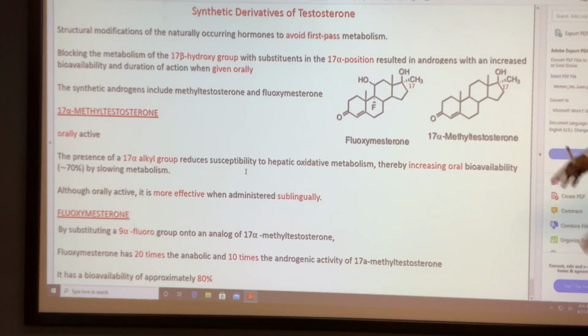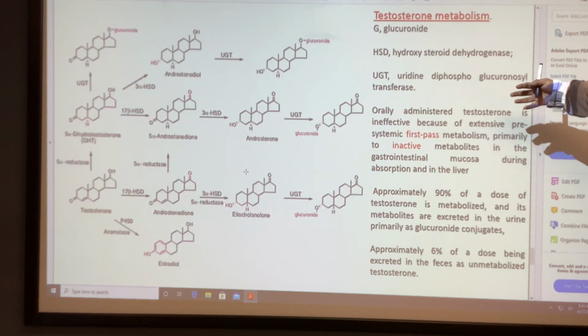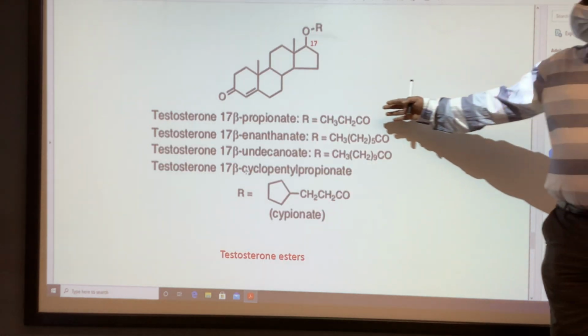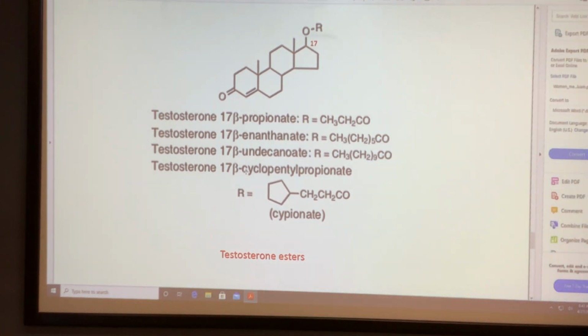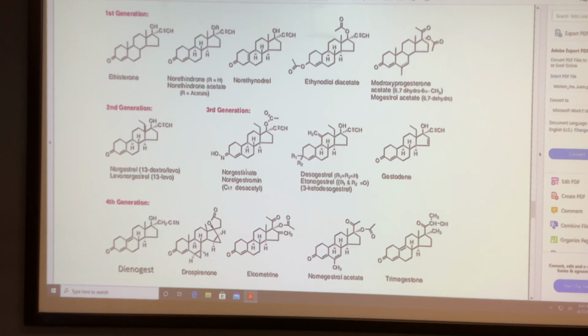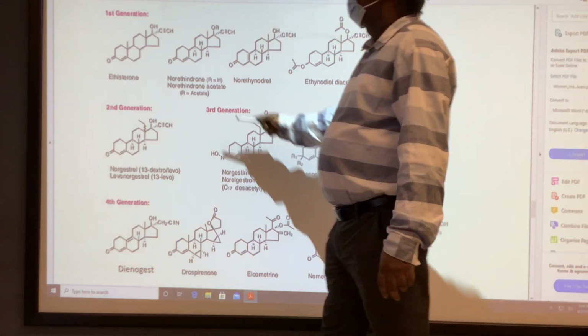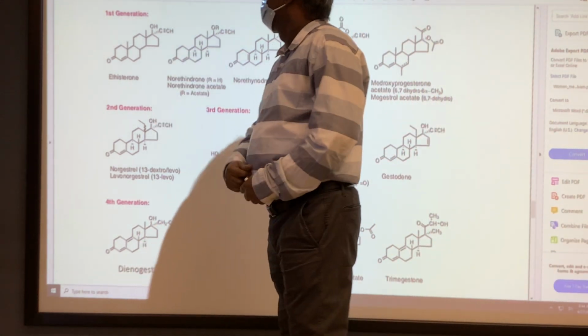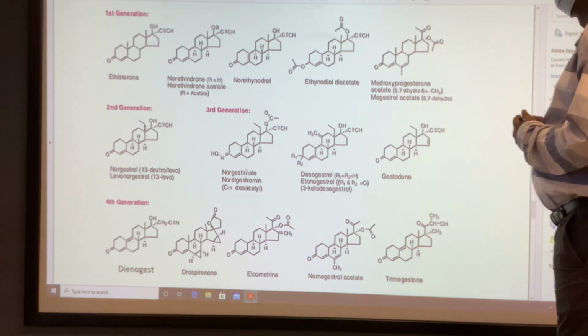The last two are not prodrugs; they are synthetic analogs suitable for oral tablets. The prodrugs are suitable only for IM, not for IV or tablet. And those are the progesterone analogs. Remember that this group is suitable for oral, preventing metabolic oxidation.